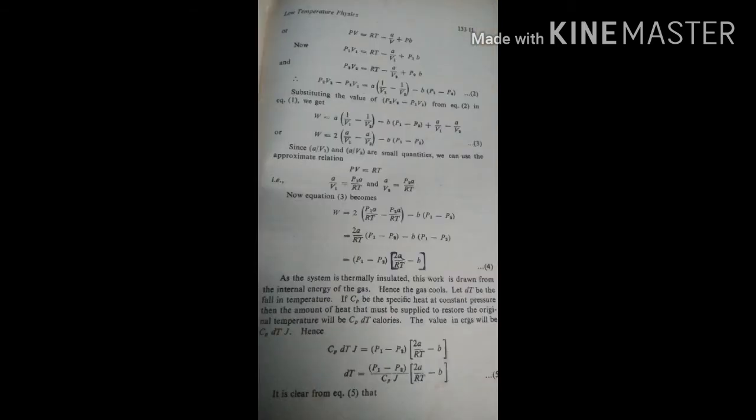According to Van der Waals equation, (P plus a/V²)(V minus b) equals RT. PV plus a/V minus Pb minus ab/V² equals RT. As a and b are small quantities, ab/V² can be neglected. PV plus a/V minus Pb equals RT. PV equals RT minus a/V plus Pb.